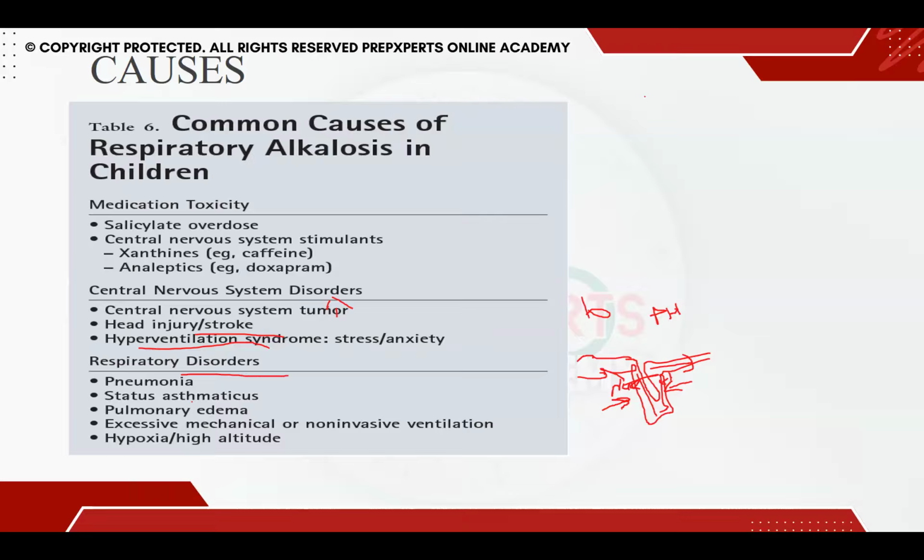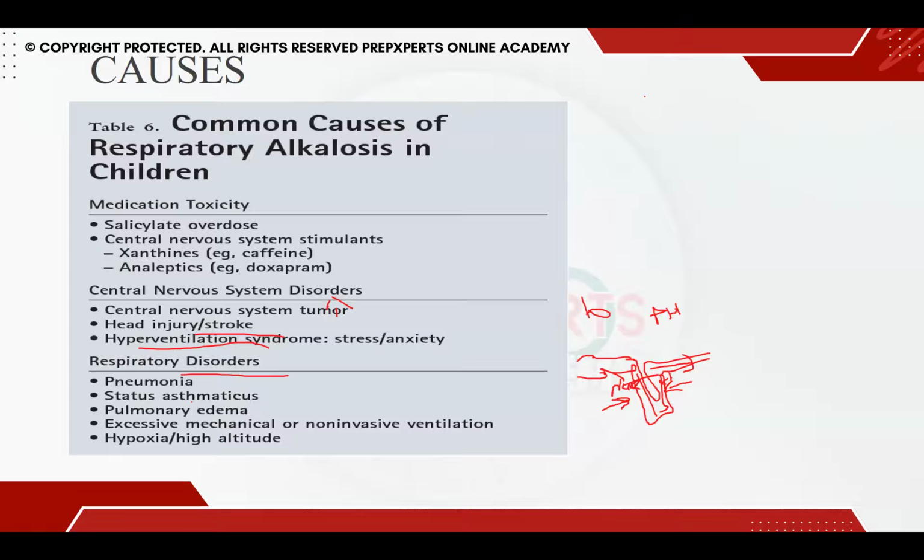Another cause is excessive mechanical or non-invasive ventilation. When we keep children on a ventilator, we are in control of setting the rate, whether we give 30 breaths, 40 breaths, or 50 breaths.